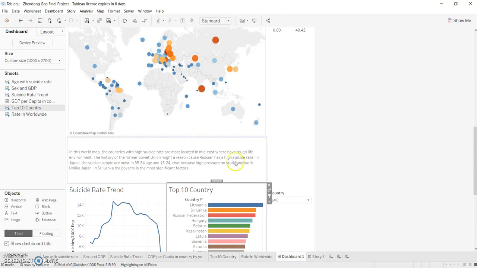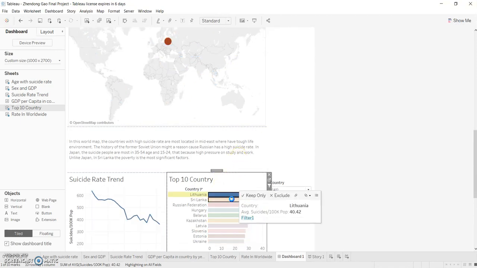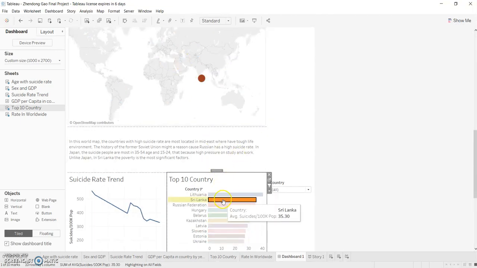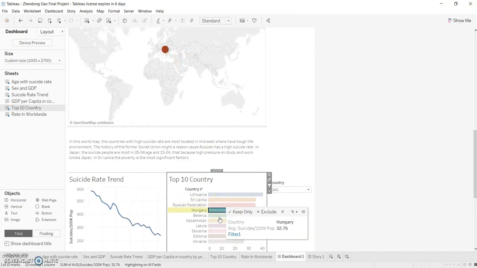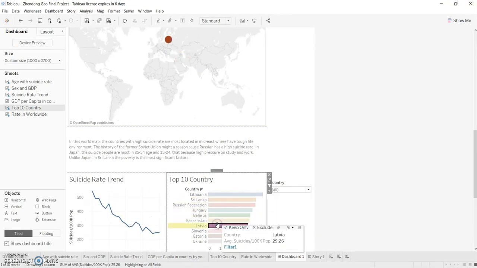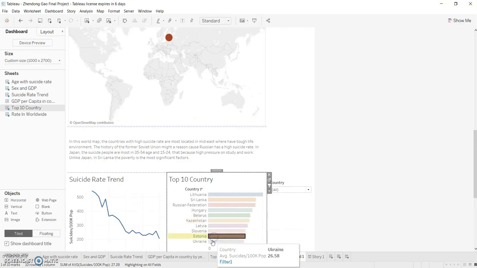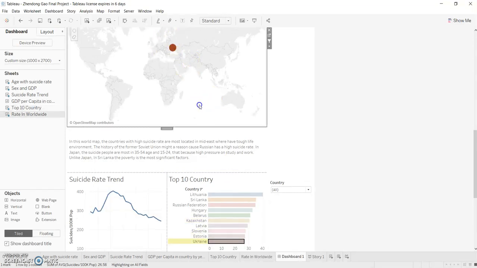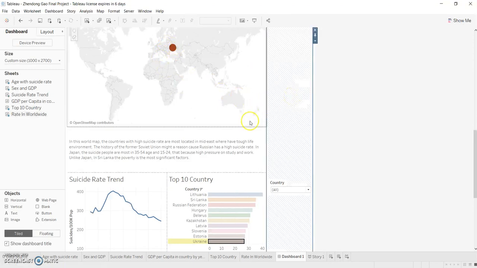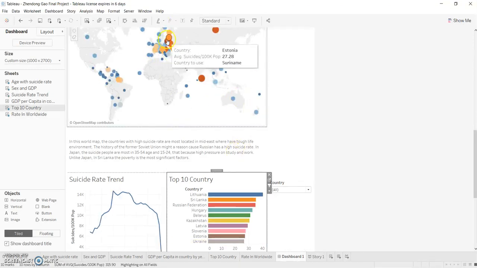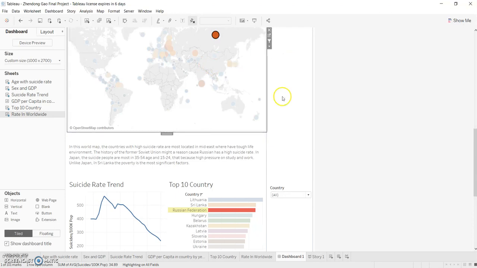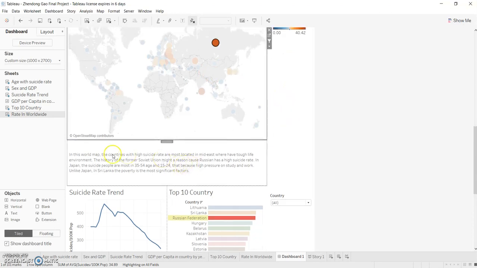And then in the worldwide map, you can see almost all the top 10 suicide rates are located in this kind of area, because this area always has some conflict between the surrounding countries. As for why Russia has a high suicide rate, I did some research: it is because of the history of the former Soviet Union.